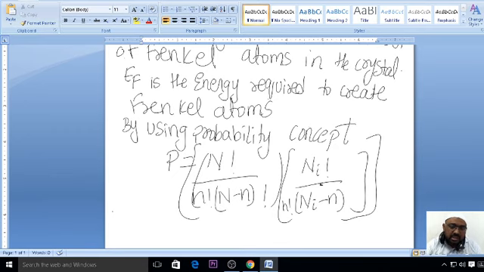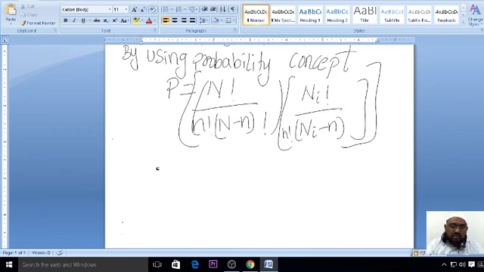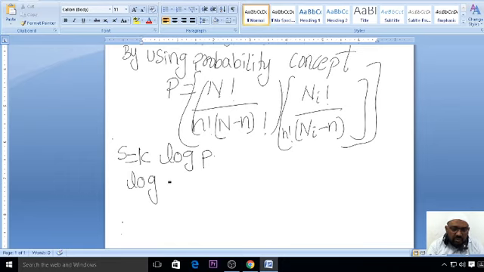So what you have to do very clearly, we already know, but again we'll use this: S is equal to k log P, the entropy formula. So log P will be what? You just tell me. Log of N factorial by n factorial into N minus n factorial.